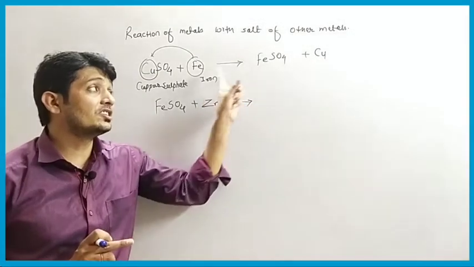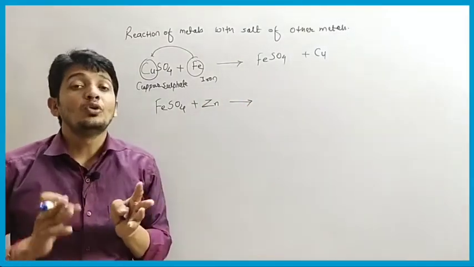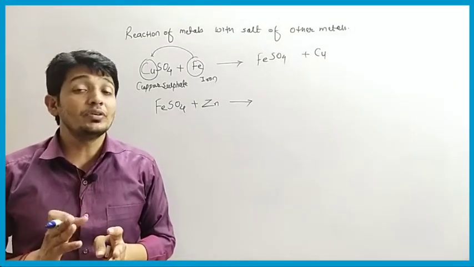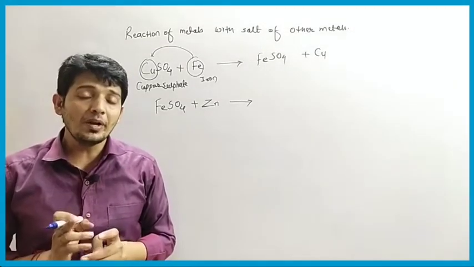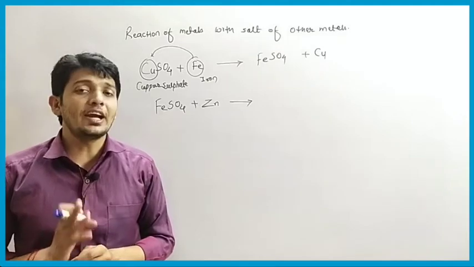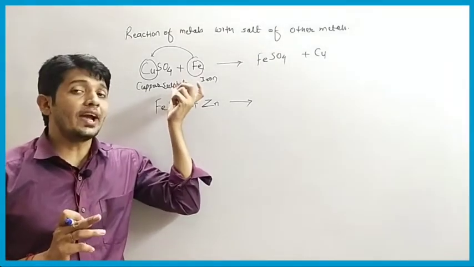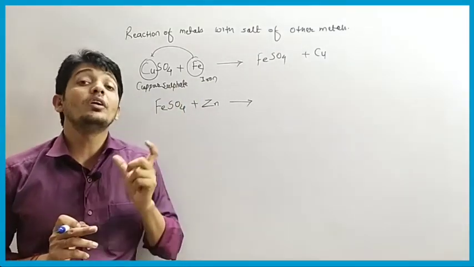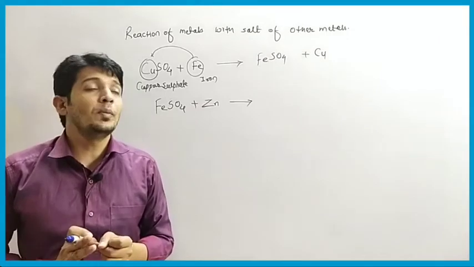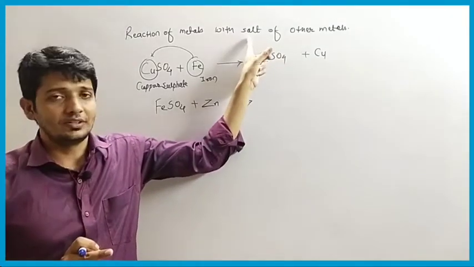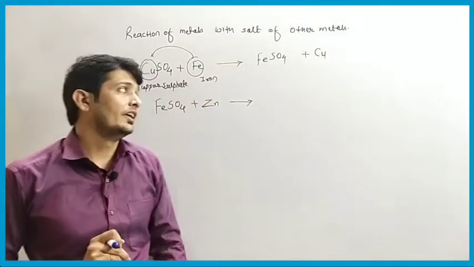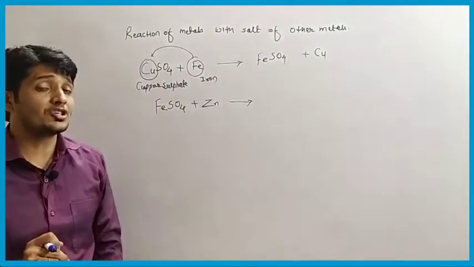Okay, this is the reaction that proceeds when two different metals, on the basis of their reactivity, react: the more reactive metal will displace the less reactive metal from their salt. Okay, so this is the first reaction.